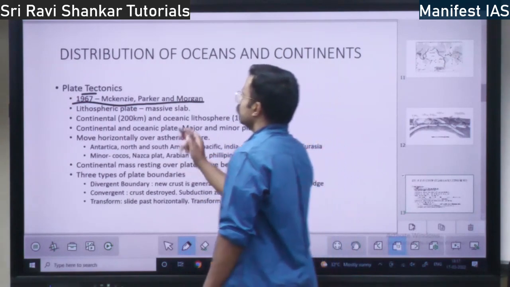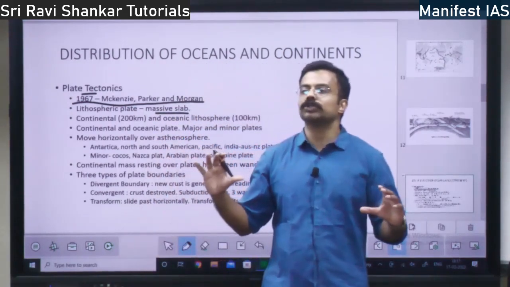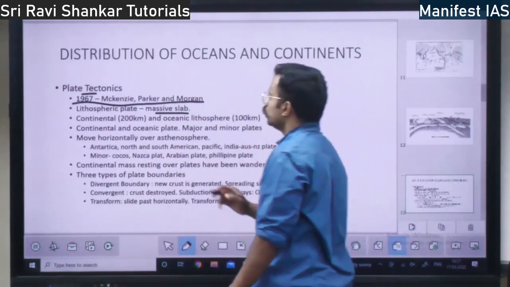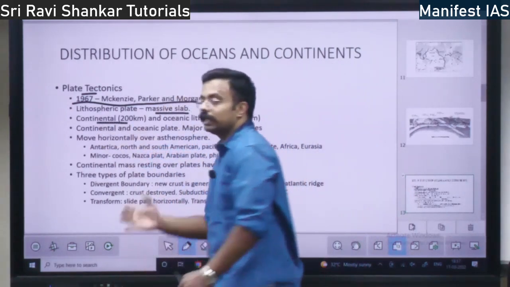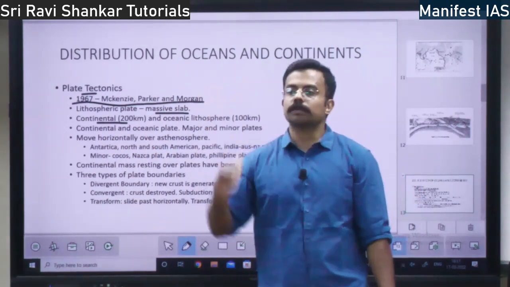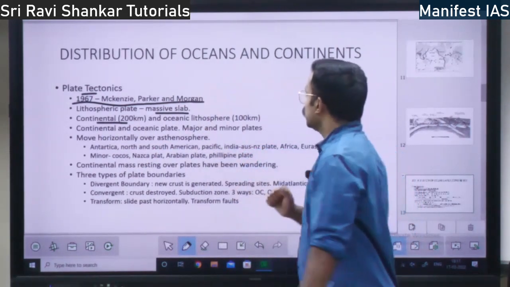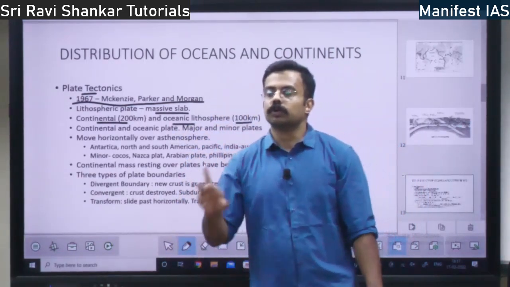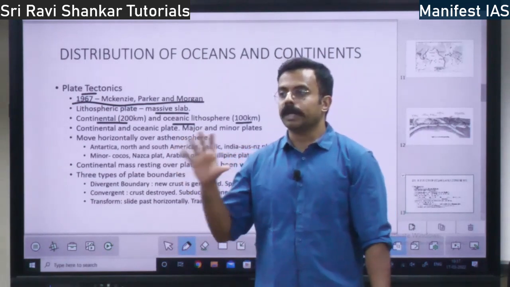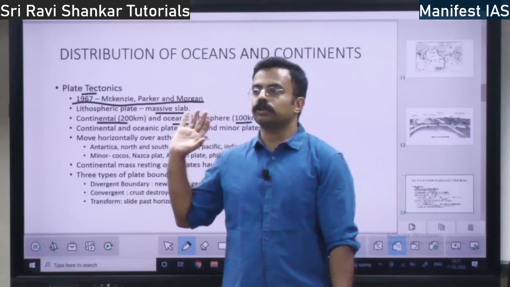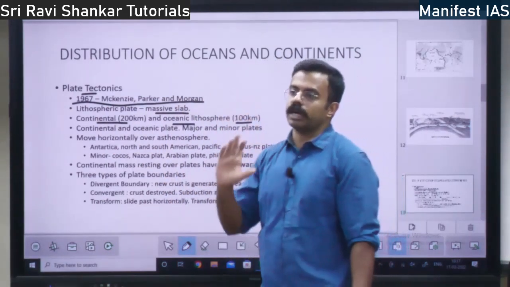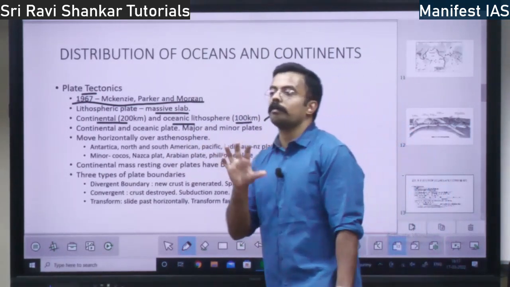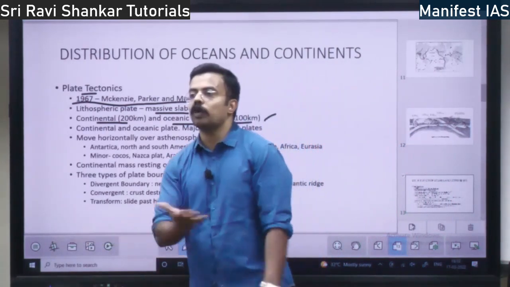That is the concept. This lithospheric plate is a massive slab, a massive slab of rock. So this lithosphere in the continental margin goes up to a depth of 200 kilometers, whereas in the oceanic region, it goes up to 100 kilometers. Right? Lithosphere is not constant. In the continental region, it is 200 kilometers. In the oceanic region, it is 100 kilometers. This entire lithosphere will form a plate. Right? This plate will move across the world.